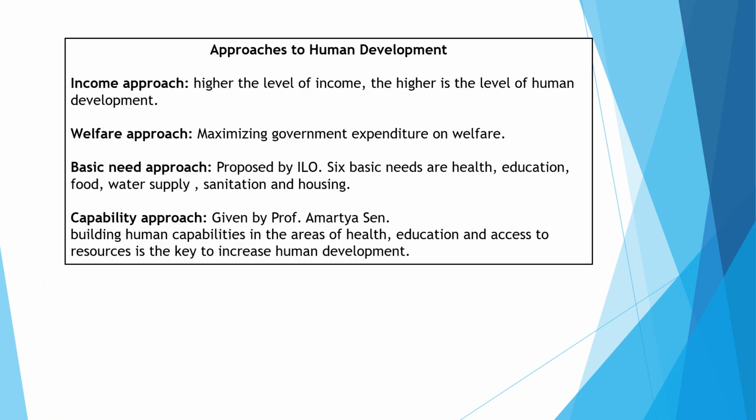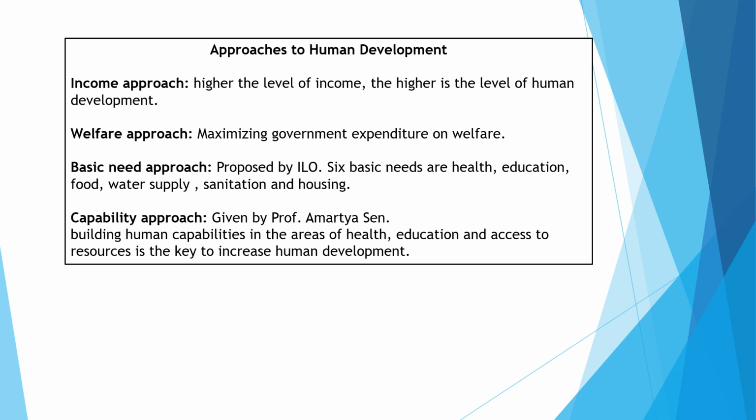Next, in your NCERT geography book, there are a few approaches like the income approach, welfare approach, basic needs approach, and capability approach. You can find it written in paragraph 5. I have taken the main line, and through this line I am going to explain. Very easy, that is the income approach. It is the oldest and easiest. It is very easy to understand. If you are earning more, then your standard of living is also very high. Higher the level of income, higher is the level of human development.